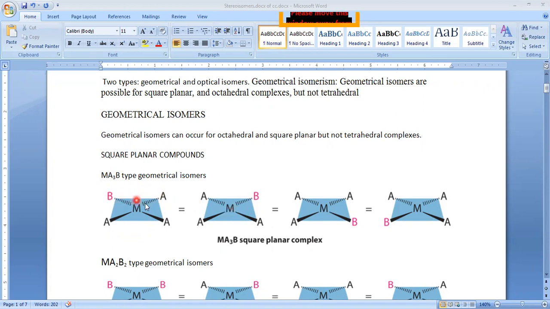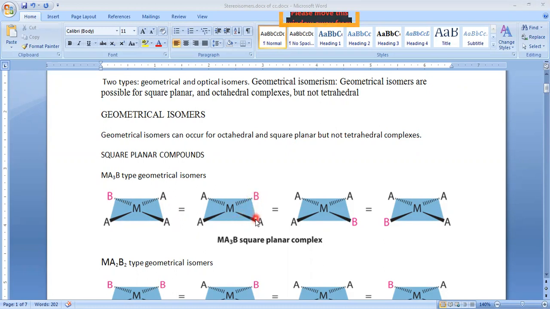If you keep changing the position of B, we may get four square planar arrangements. Taking B and A as reference, A and B orient on the same side, so we consider this one as cis. Now you rotate by 90 degrees: B comes here and A comes here. Again A and B are oriented on the same side, so this is also cis geometry.